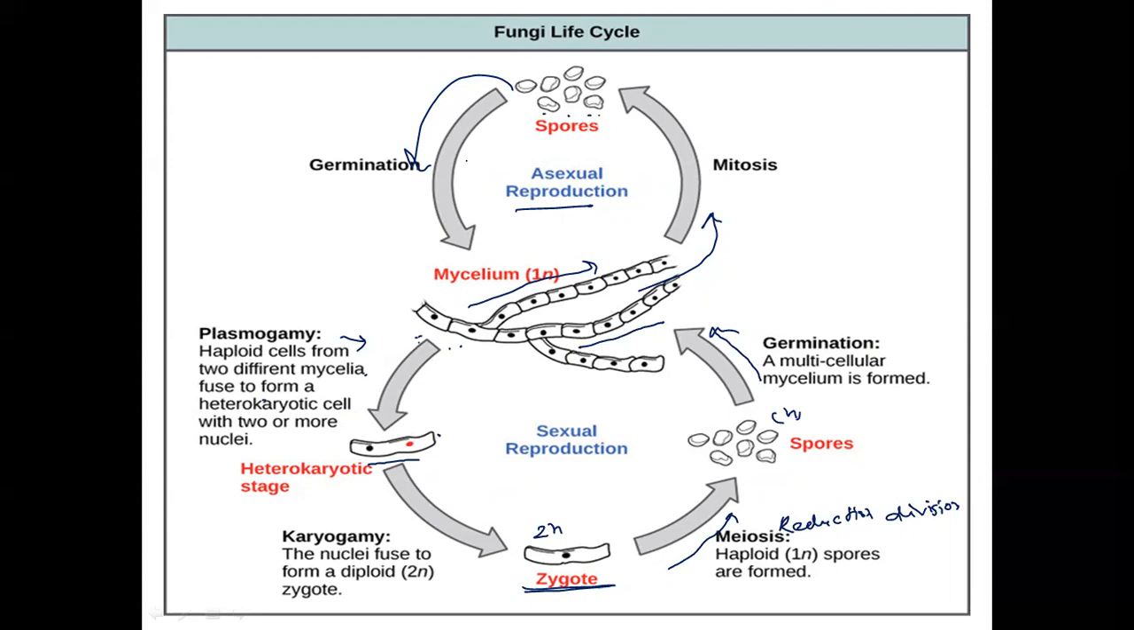Okay, so in asexual reproduction, there is a single spore which germinates and gives rise to a new mycelium. In sexual reproduction, two cells of mycelia combine together and go through the meiosis process and give birth to new spores and then new mycelium.